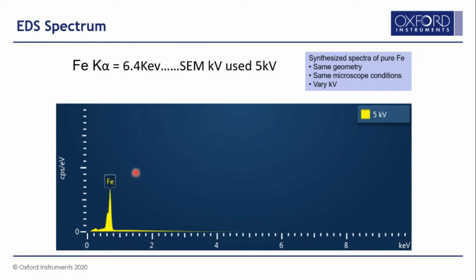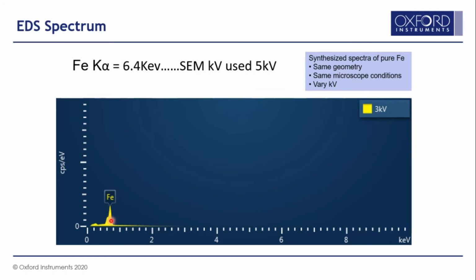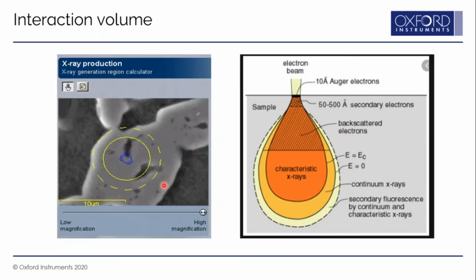And if you reduce the kV to 3, you can still excite the L lines, and you can do the measurements using this L alpha line of iron. Okay, there is a very important concept which I request all of you to know, and many of you would already know. There is something called interaction volume.